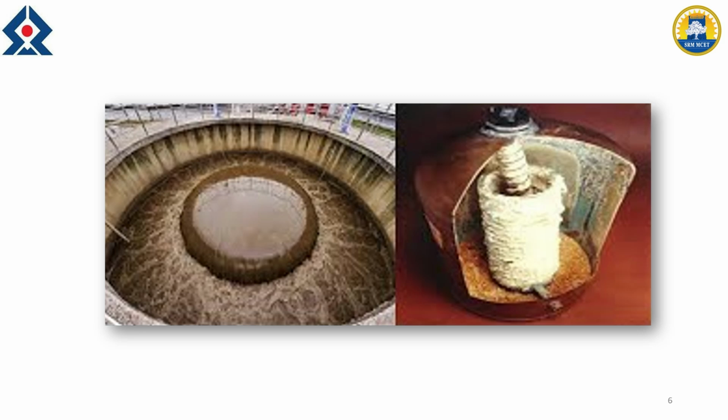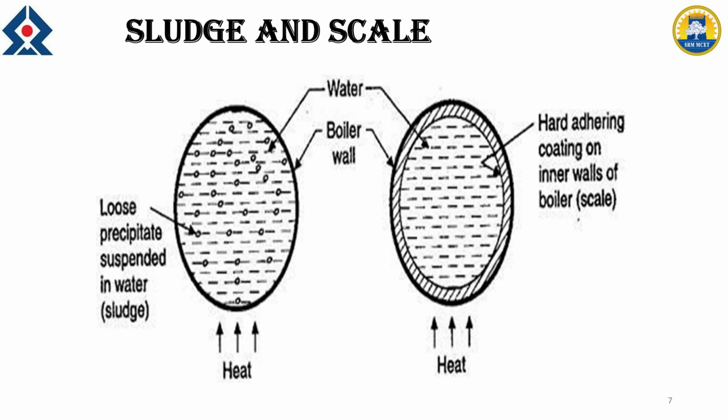If it is simply a precipitate and then deposited, that is called sludge. And if an adherent coating forms on the inner walls of the boiler or any utensils we are using for heating, such as a water heater and so on, that is called scale.